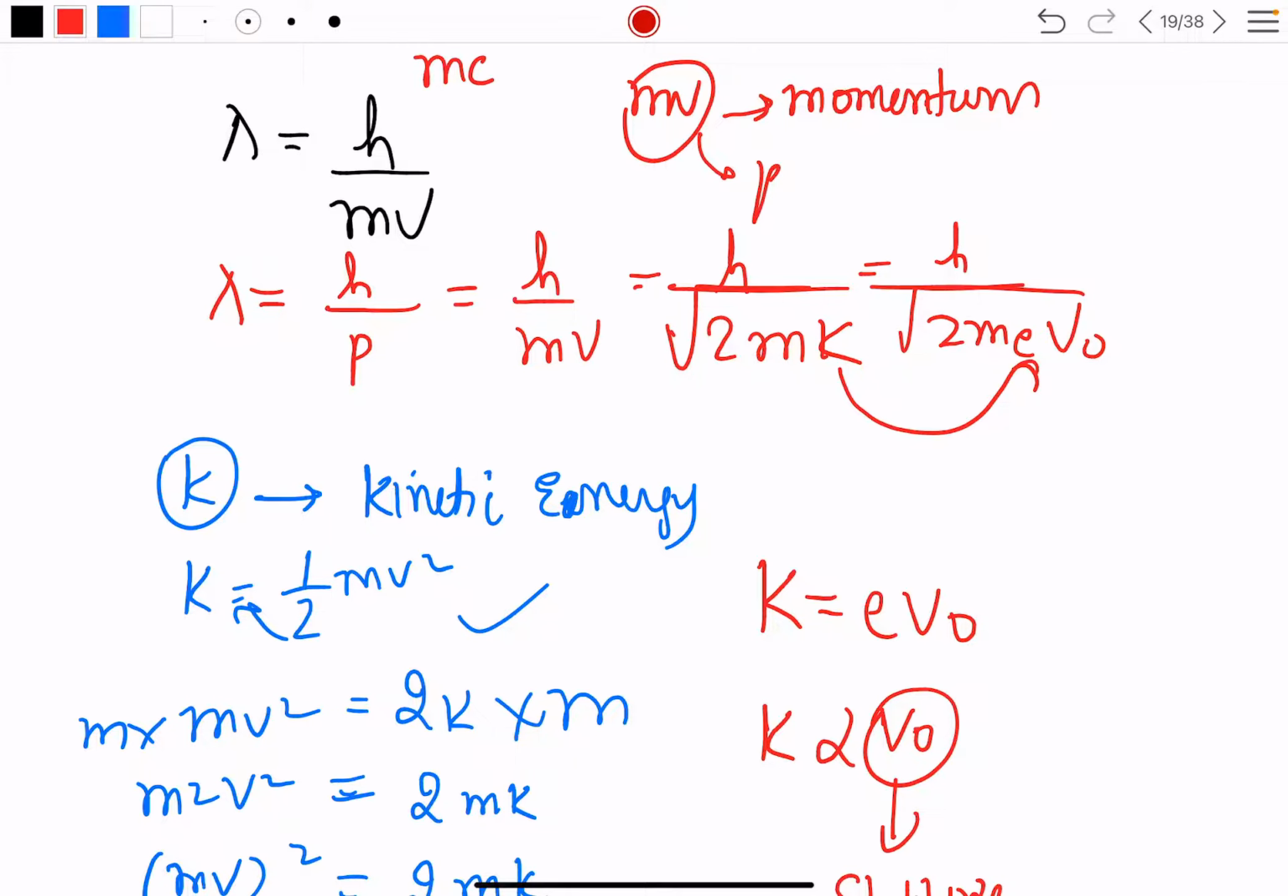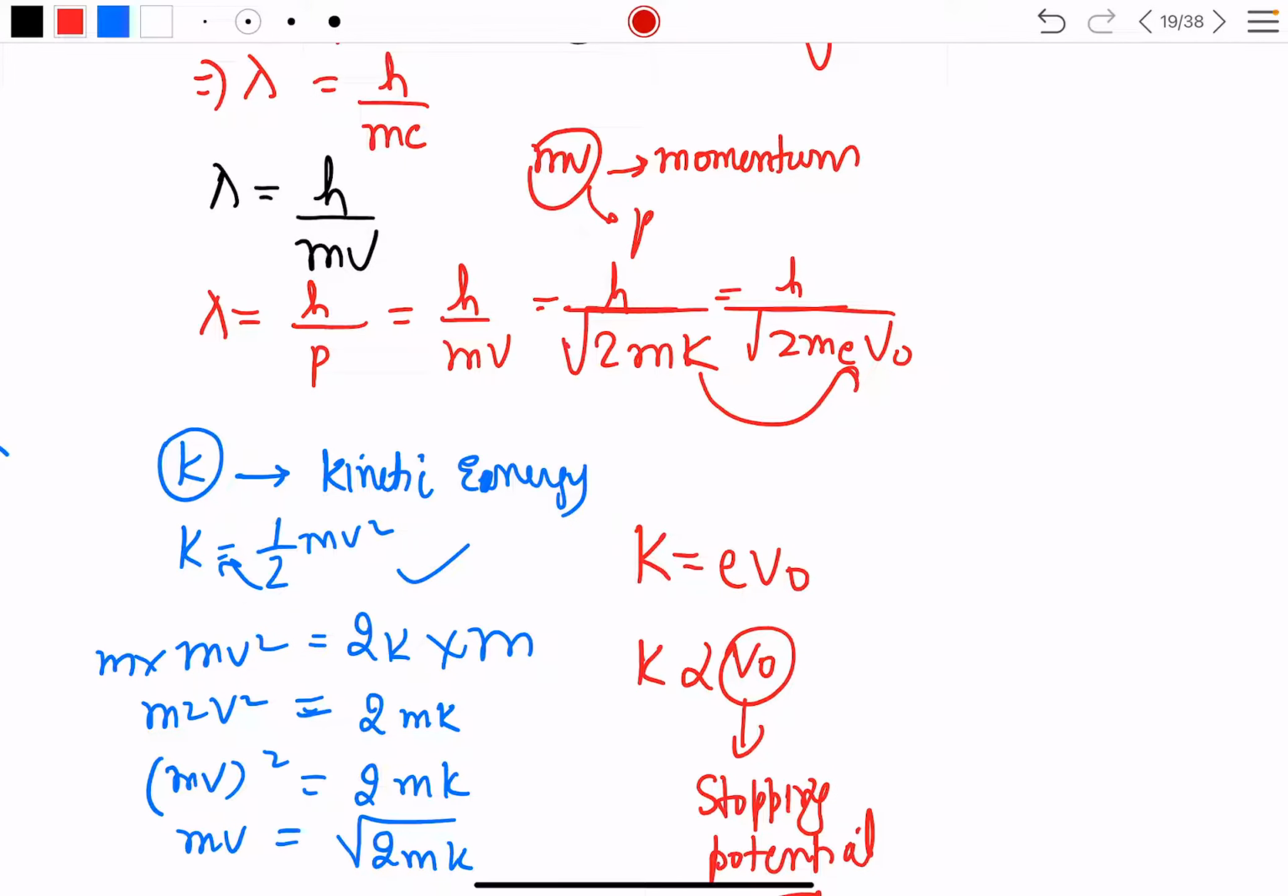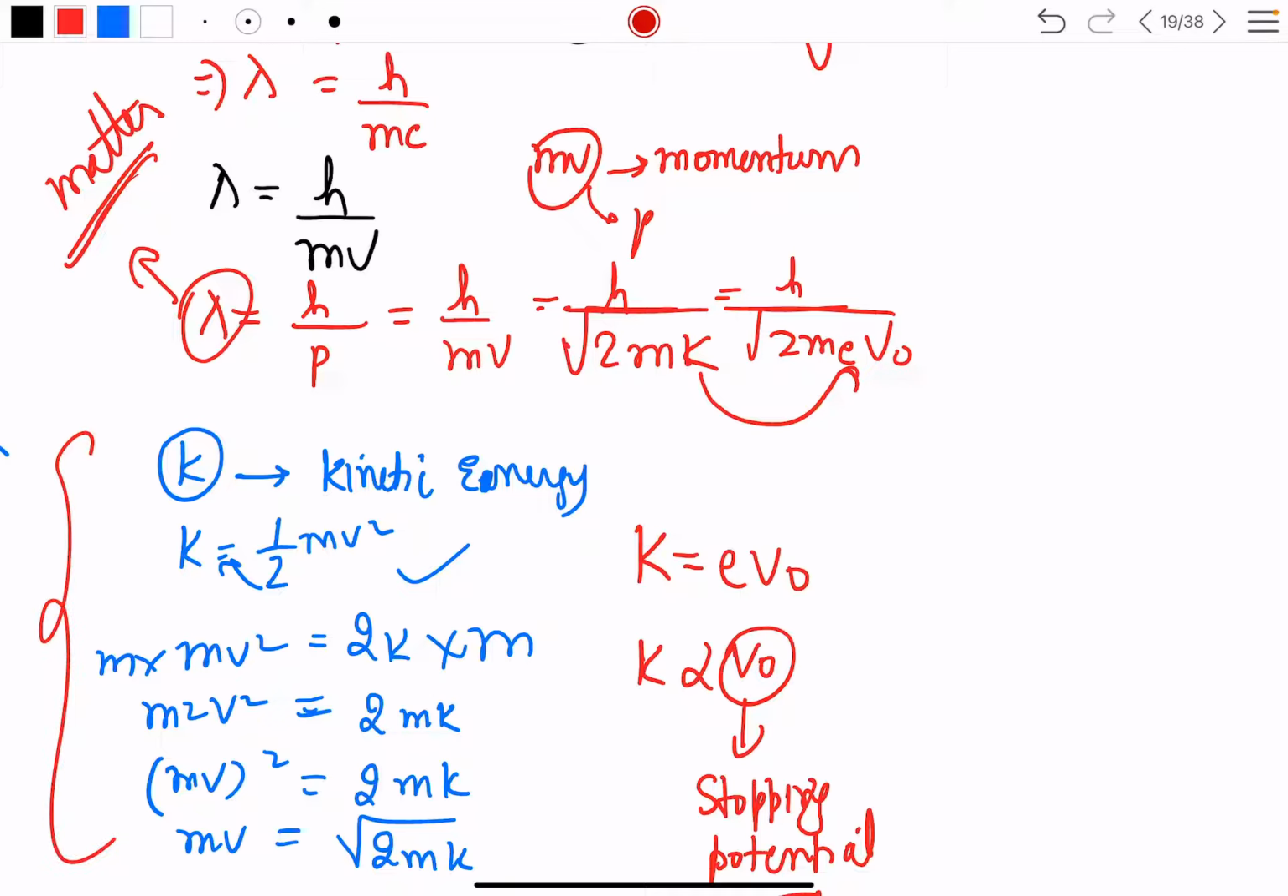So that's how your de Broglie wavelength, which is the wavelength of an electron generally, is written. This is valid for matter and electrons. The wavelength has the formula lambda is h by p. That means it is inversely proportional to momentum. Momentum is mv, h by mv. Mv can be written as root 2mk. I have told you how. So h by under root 2mk, and kinetic energy is directly proportional to stopping potential, so it is written as eV naught. So that is h by under root 2m eV naught.